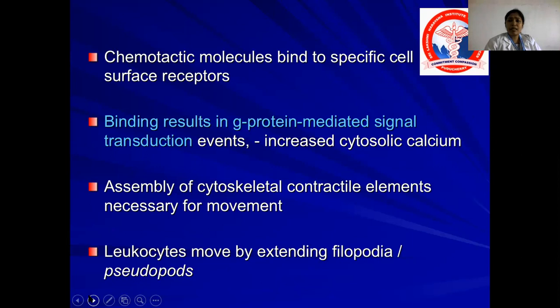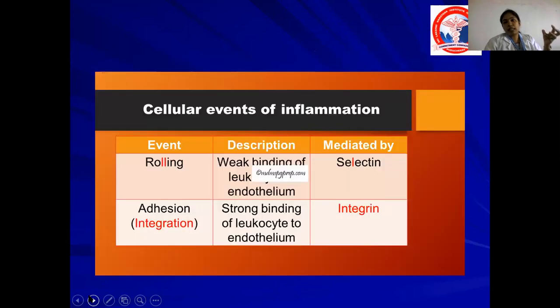So how does this happen? The chemotactic molecules which I told you earlier bind to specific cell surface receptors. Binding results in a G protein mediated signal transduction event. So there is increased cytosolic calcium. This cytosolic calcium helps in assembly of cytoskeletal contractile elements which are necessary for movement. Thus the leukocyte moves by extending filopodia or pseudopods, and it moves forward because of increased cytosolic calcium.